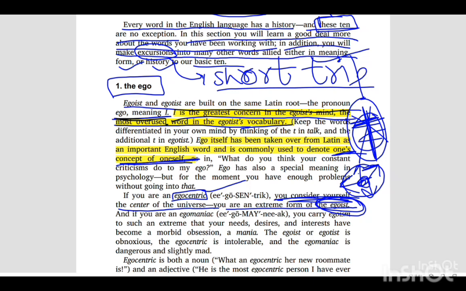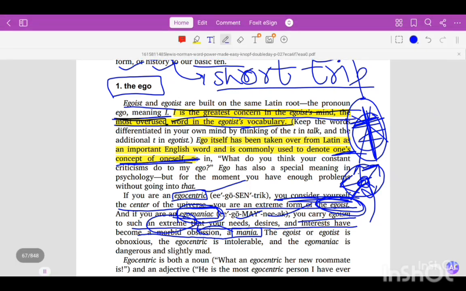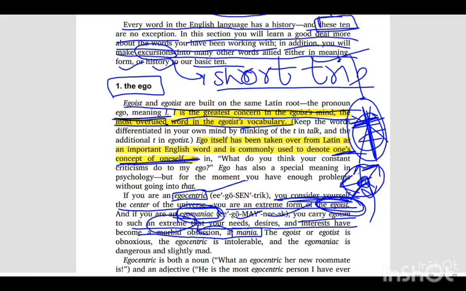And the next word is egomaniac. We carry egoism to such an extreme that our needs, desires, and interests have become a morbid obsession, a mania. Mania means morbid obsession, and an egomaniac is a person who is obsessed with oneself. Your needs, desires, and interests have become so extreme that they are only related to you, not any other person instead of you.